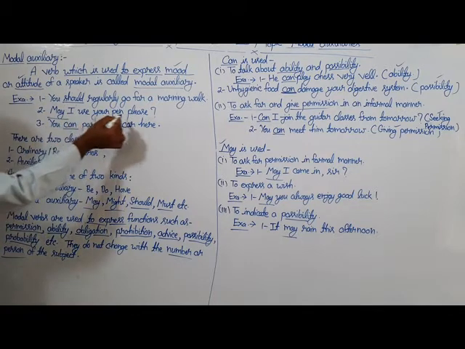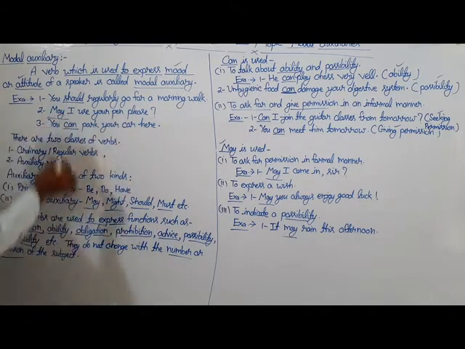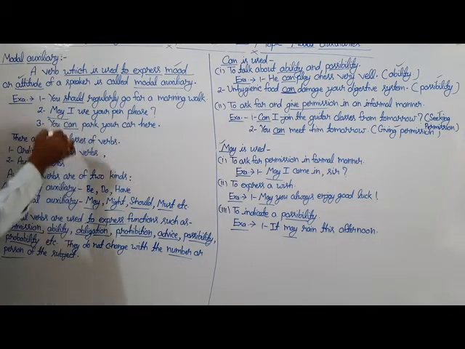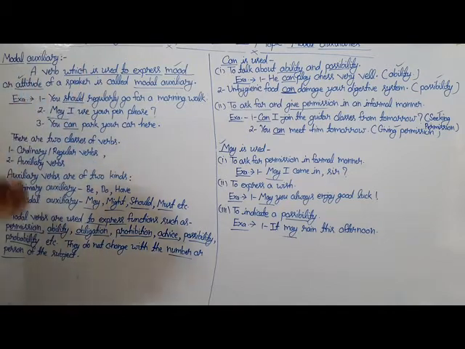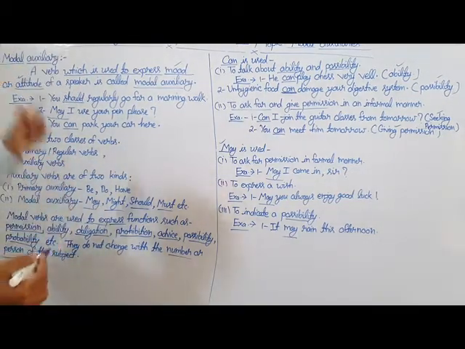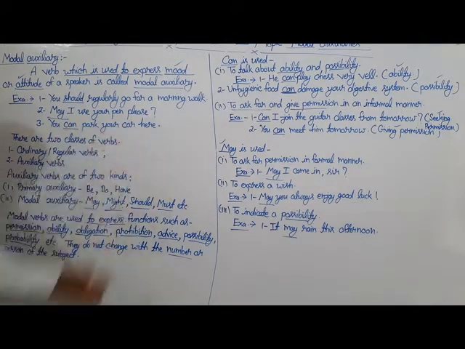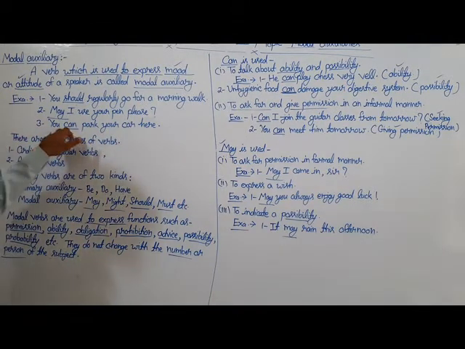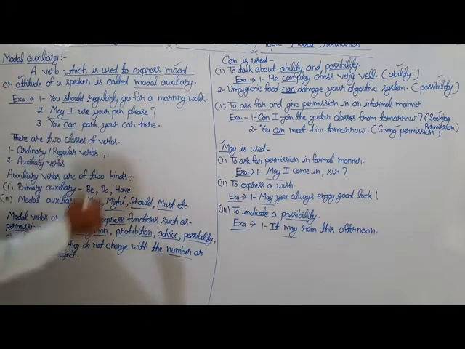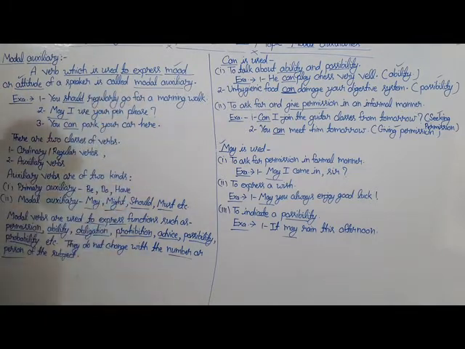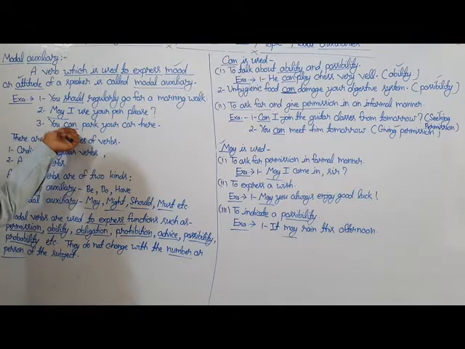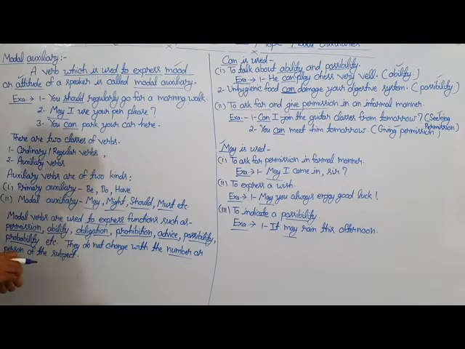May I use your pen? In the second example, the underlined word may is used to show the mood or attitude of the speaker. So this is also counted as a modal auxiliary. You can park your car here. Here the underlined word can is used to show the mood or attitude of the speaker in the sentence. So this is also counted as a modal auxiliary.